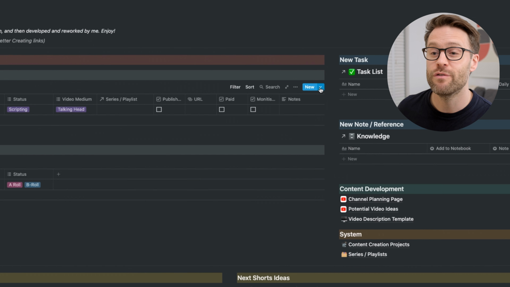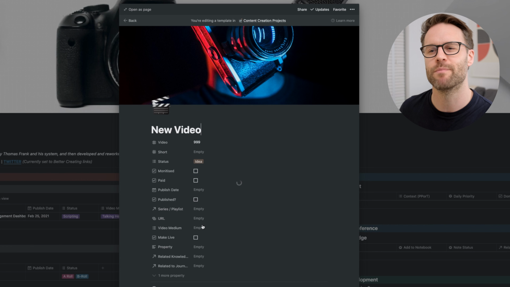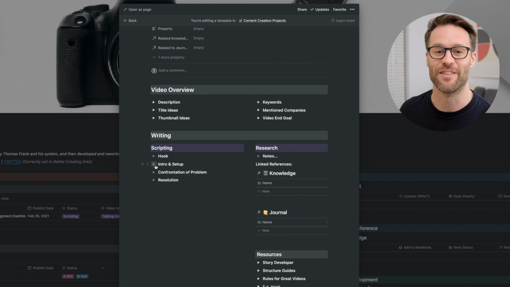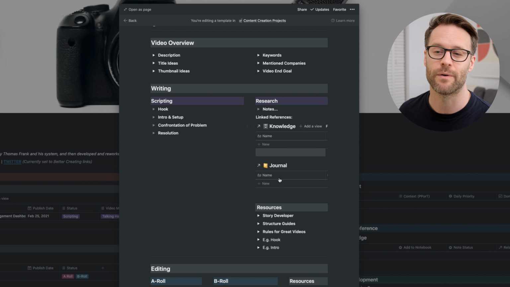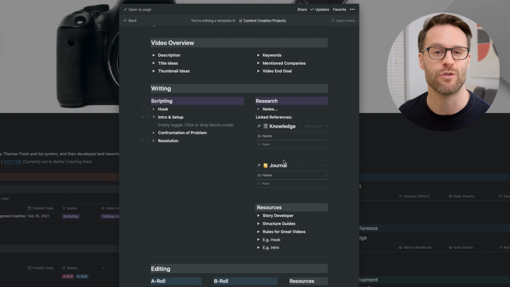You'll see I have a new video template that generates a page with all the things I need to guide me through the video making process. It has honestly halved the time that I take to actually make one of these videos. This template will return all the notes, media references and relevant journal entries right next to where I'm scripting here, meaning that my research is right there to inform and add value to the content that I'm making. And I use this dashboard to basically plan, script, film, edit and publish.